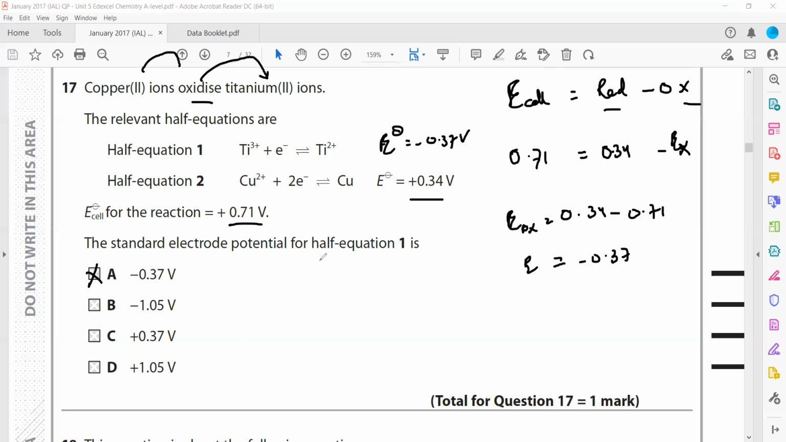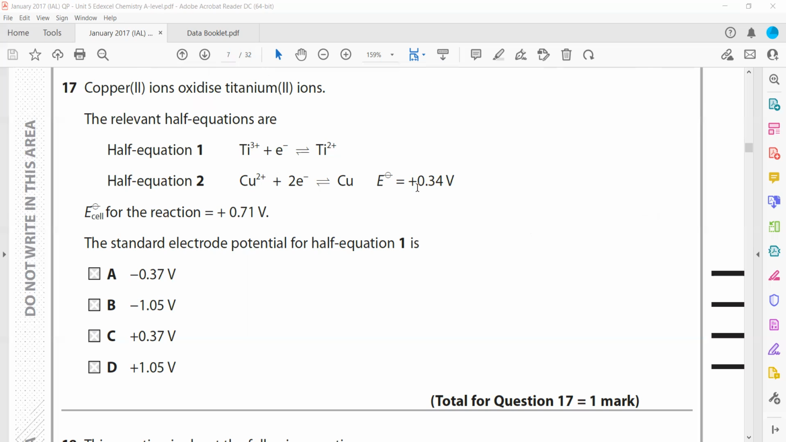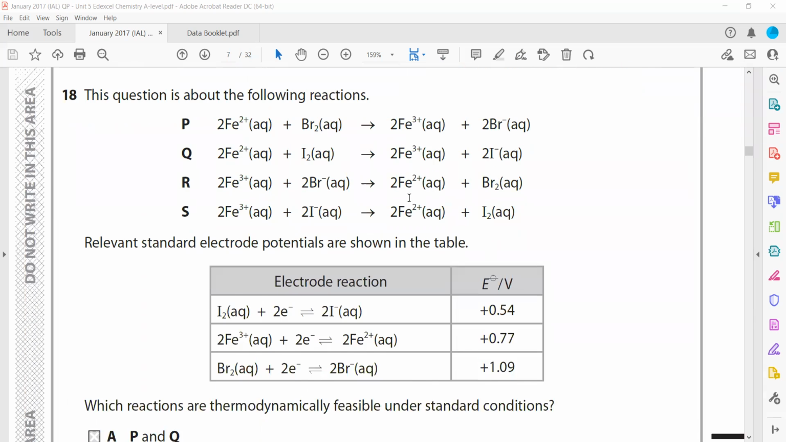Is this question clear? So always it is redox. Just remember from redox: reduction minus oxidation.